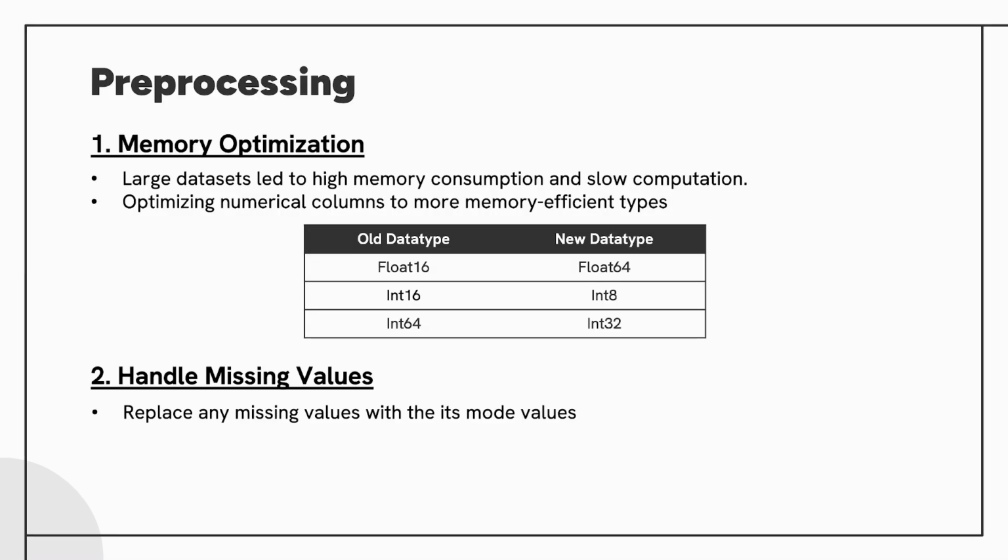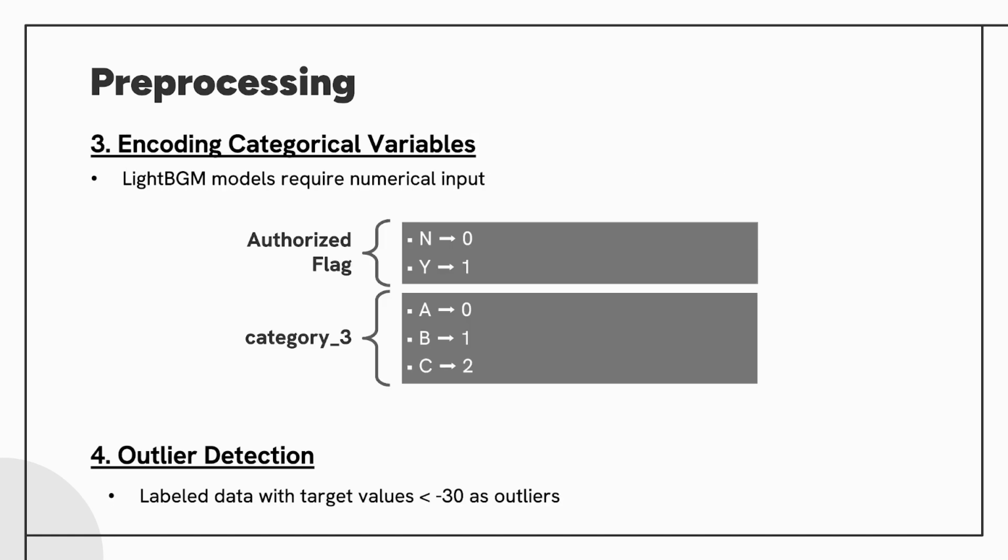Preprocessing is a crucial step for data preparation. We optimize memory by converting numerical columns to efficient types, speeding up processing. Missing values were replaced with mode values to ensure data consistency and reliability. To prepare data for LightGBM, categorical variables like authorized flag and category tree were encoded numerically, such as Y to 1 and A to 0.